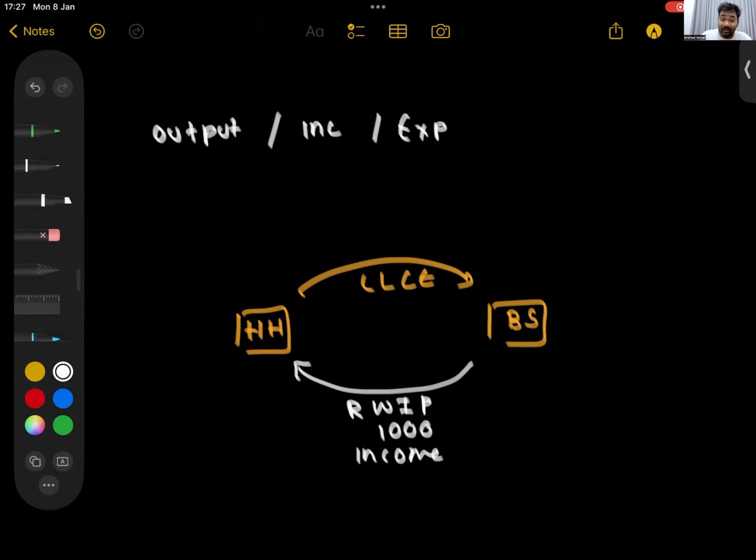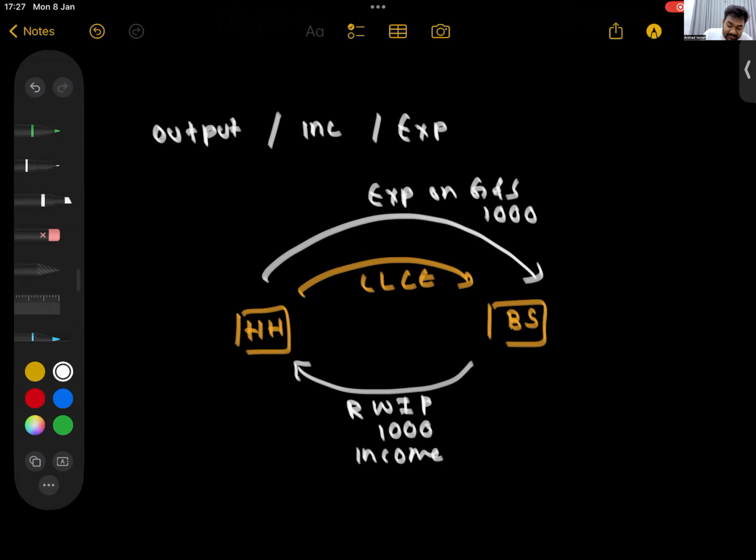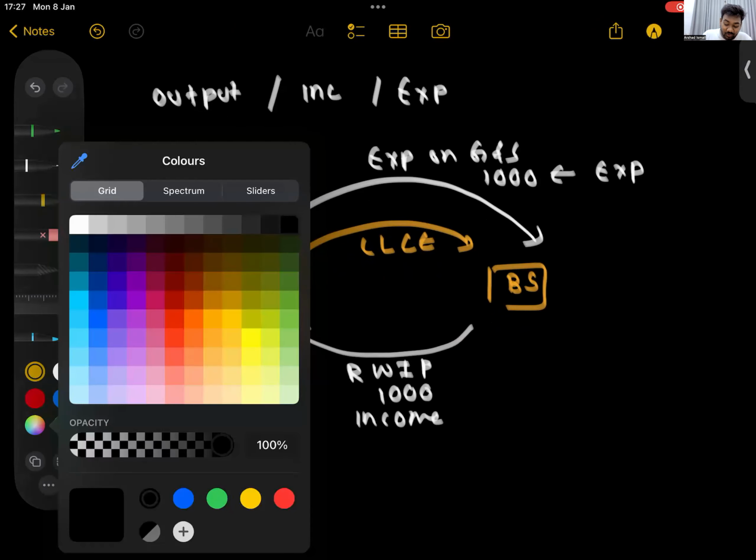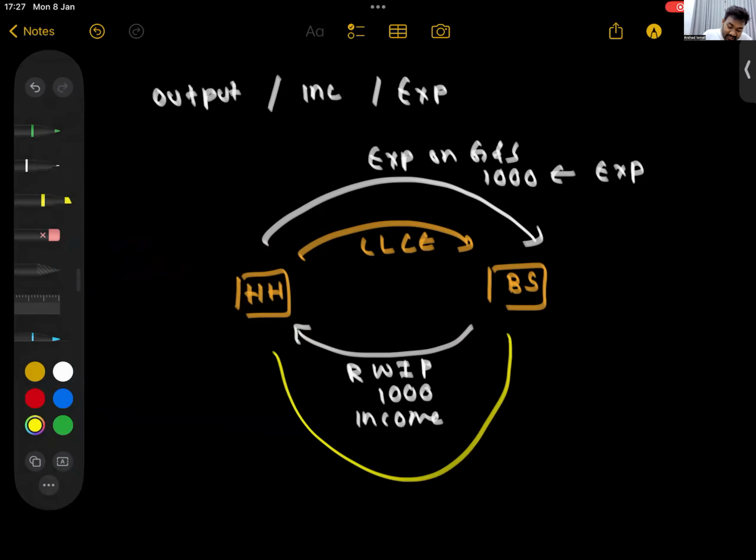What do they do with this 1,000? They spend on goods and services. They have expenditure on goods and services. That is 1,000. That is expenditure. We forget about savings. Then in return, what do the business firms do? Business firms will give them goods and services worth 1,000. That is their output.